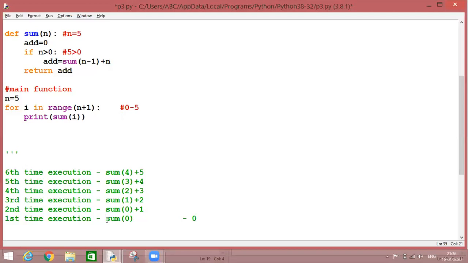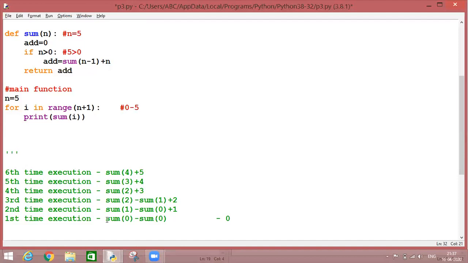If I talk about basically very first time, I was calling this function. Second time, I calculated the result for sum of 1. Third time, I calculated the result for sum of 2.